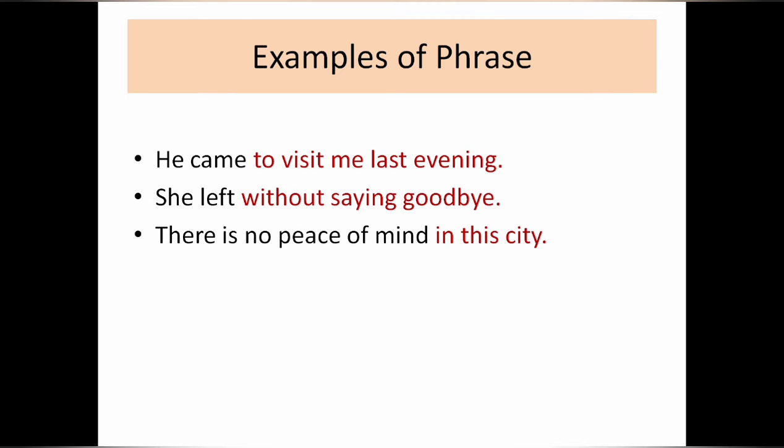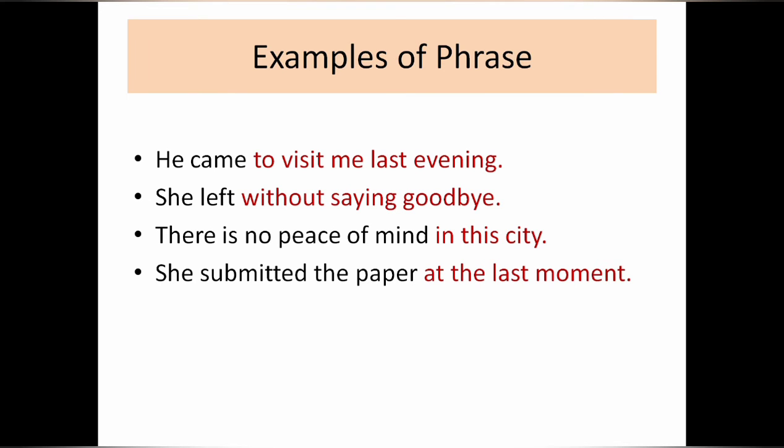Here "there is no peace of mind" has a subject and verb, therefore it cannot be a phrase, but "in this city" has no subject and verb, so it will be a phrase. Next: "She submitted the paper at the last moment." Here "she" is the subject and "submitted" is the verb. "The paper" can act as a secondary subject. So the whole group of words cannot be a phrase. Now see the next part: "at the last moment". Here you cannot find any subject, nor any verb. So the highlighted parts in all four sentences are considered phrases, because none of them has a subject or a verb.